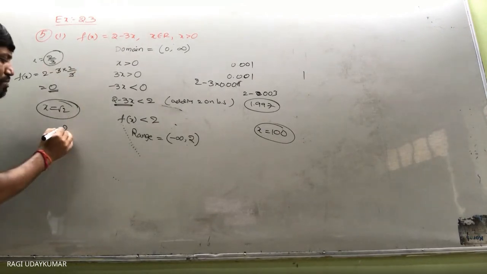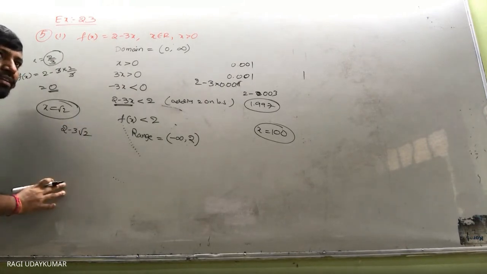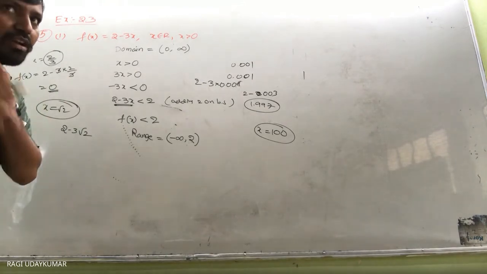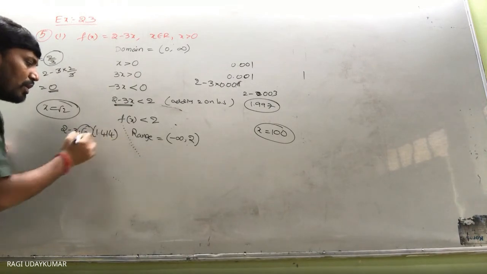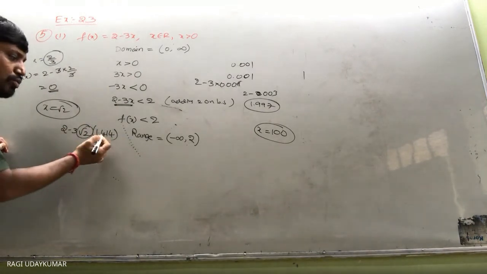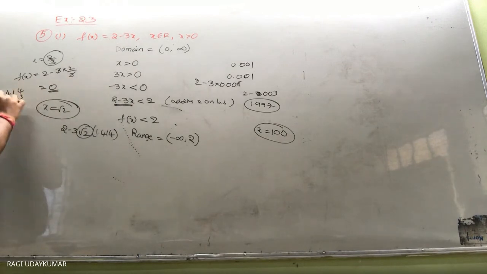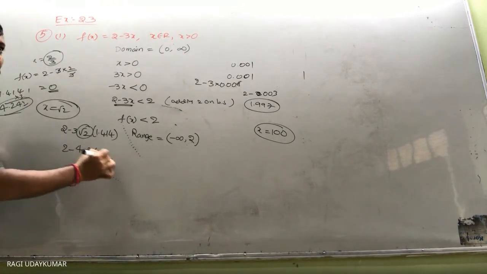Root 2 ले लिया. 2 minus 3 root 2. Approximate value of the root 2 क्या है? 1.414. Approximate value of root 2 is 1.414. 1.414 substitute करो. So what do you get approximately? If you simplify this one, 1.414 3 से multiply करो. 4.242. So 2 minus 4.242 approximately आएगा.